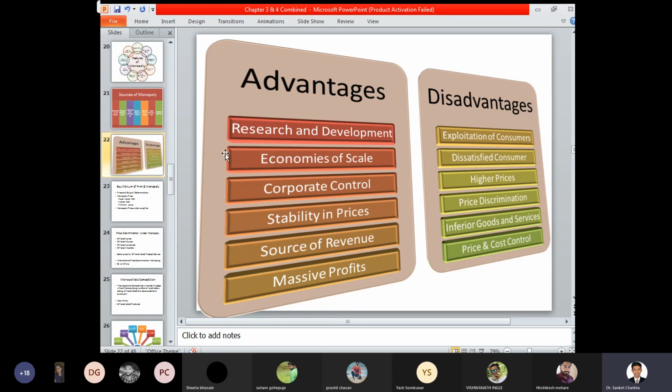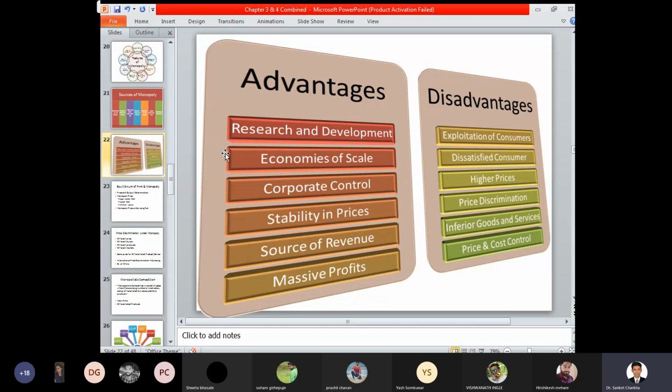Cost control also changes based on how the market situation keeps changing. For example, if the cost of production increases, if R&D increases, if the cost of raw material increases, if bank financing increases, if the amount of working capital increases, if all the factors keep increasing, then the cost control factor also starts increasing, and the total cost of a particular firm or commodity also increases. So in this case, there is a certain disadvantage to the firm and to the consumers also.